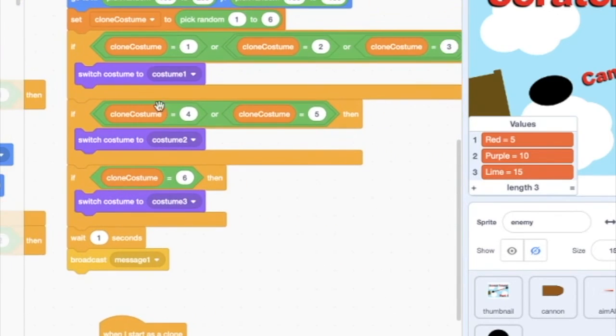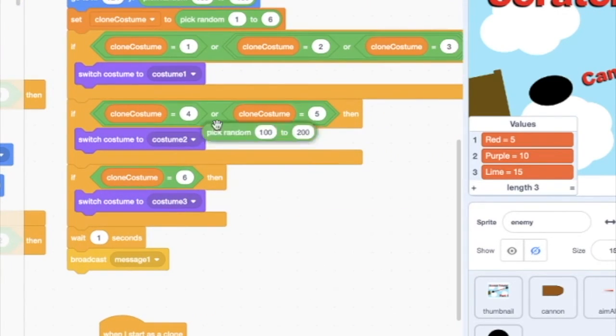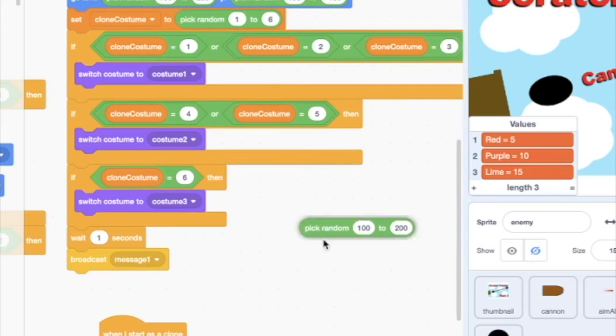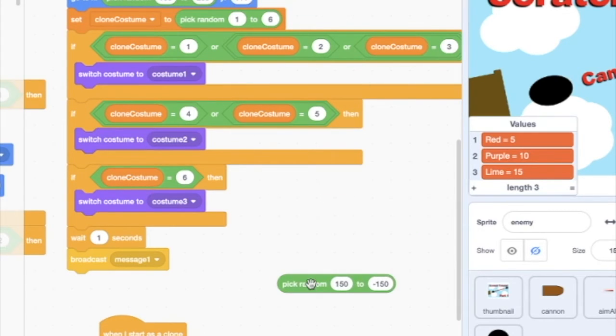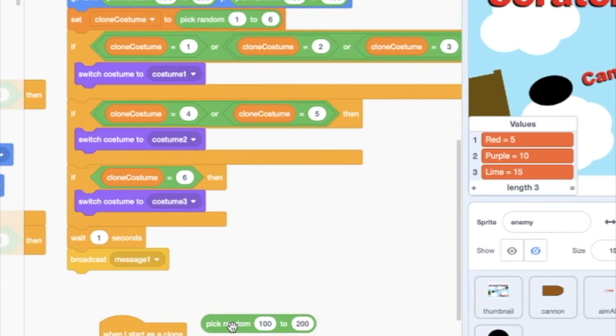So where's our position? There you go. So we want that. We want our numbers correct. Alright, so pick random, let's say 2 to 5 seconds. That's fair.